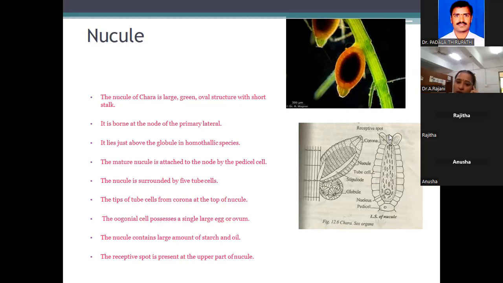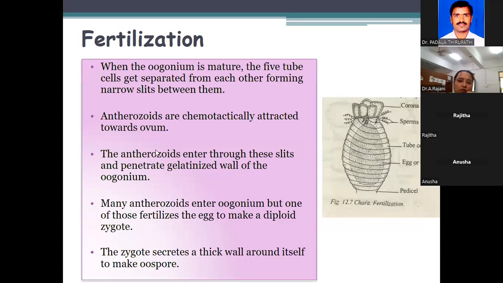Inside, the oogonial cell holds a single large egg or ovum. The nucleus contains a large amount of starch and oils. These are important for the formation of the zygote through fertilization of male and female gametes. See, the corona is there. Sperms, you can observe, this is the nucleus structure. All the antherozoids penetrate and gelatinize the wall of the oogonium.